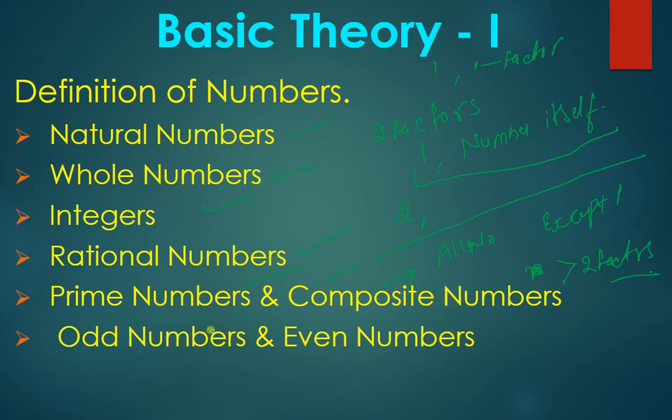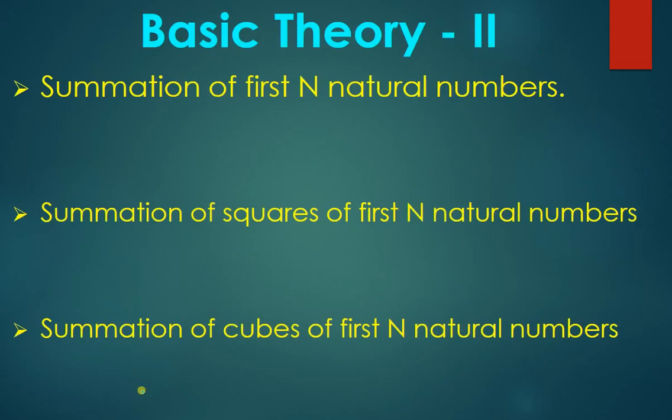So next is odd number and even number. What are odd numbers and what are even numbers? There is a very basic definition: any number which is divisible by 2 will be even, and any number which is not divisible by 2 will be odd. These are the basic definitions of even and odd numbers. Now let's move to some other slide. Next slide says basic theory 2.